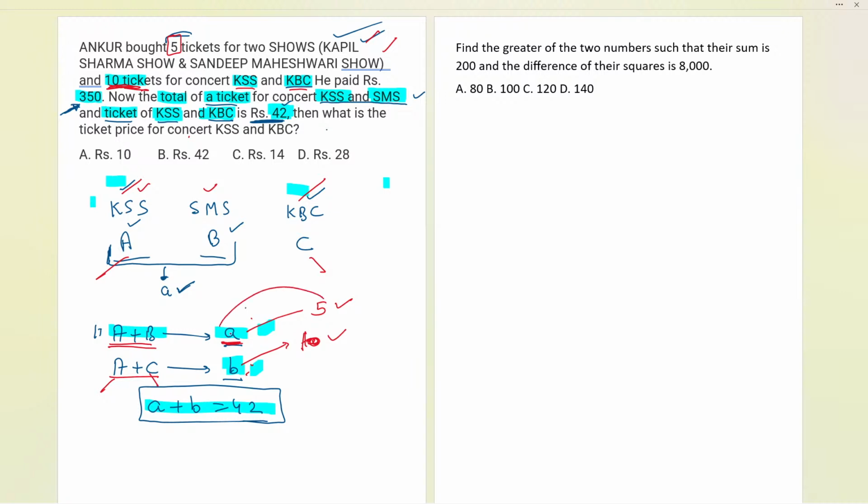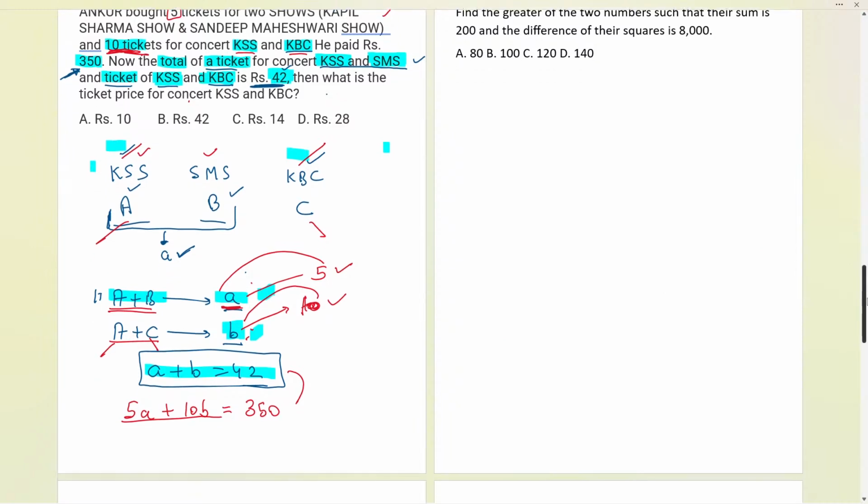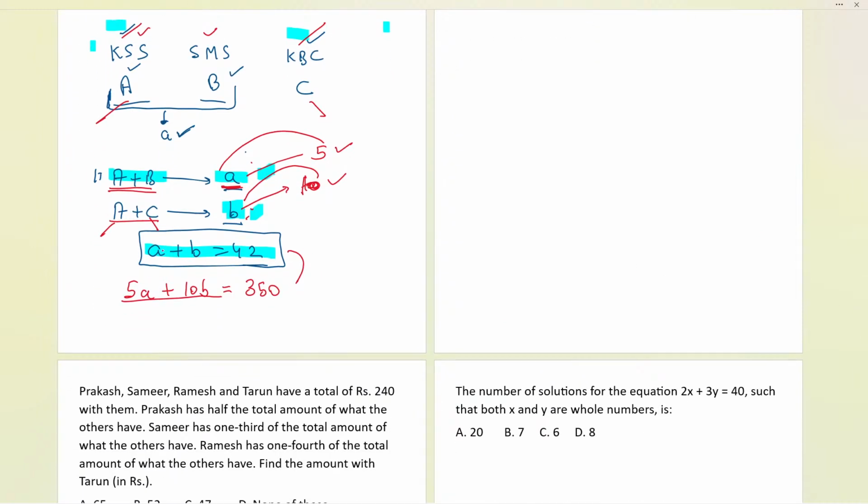So can I now multiply 5 into A? 5 into A. Can I multiply 10 into B? Yes, 10 into B. And the combination will give me the total price, which is 350. So I hope you all got this point, and then we just have to simplify these two equations. If I try to multiply with 10, the numbers will be a little bit bigger. Let me tell you one more way: directly take out one variable, either A or B, and put it into the second equation. So let us do the same over here.